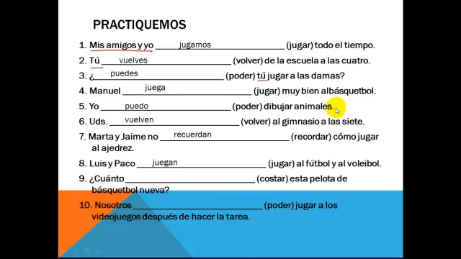¿Cuánto? Remember, if the verb is costar, your subject is over here. ¿Cuánto cuesta esta pelota de básquetbol nueva? Nosotros, remember, nosotros is outside of the shoe, so nosotros podemos jugar a los videojuegos después de hacer la tarea.